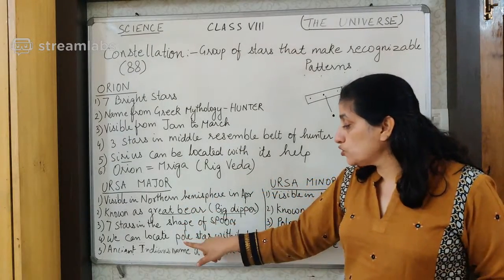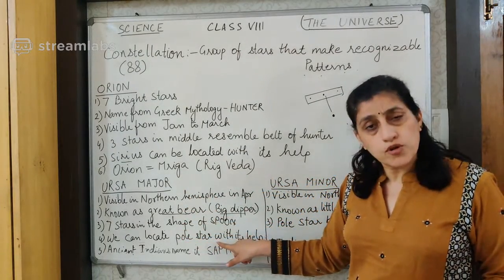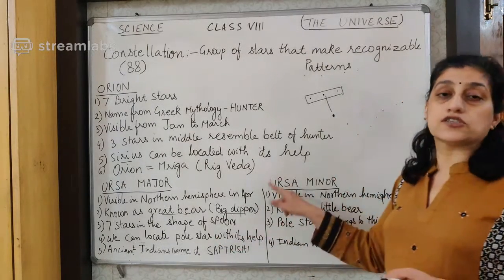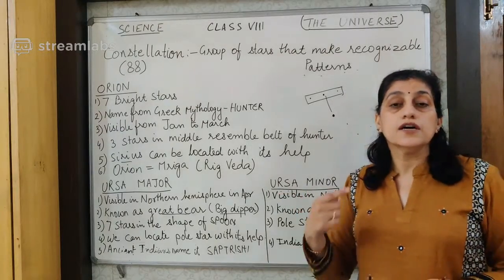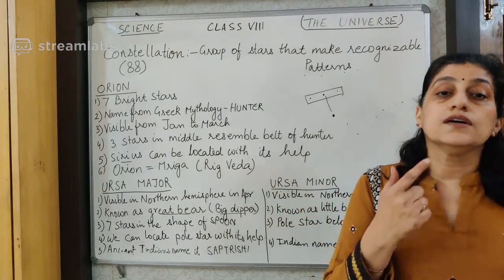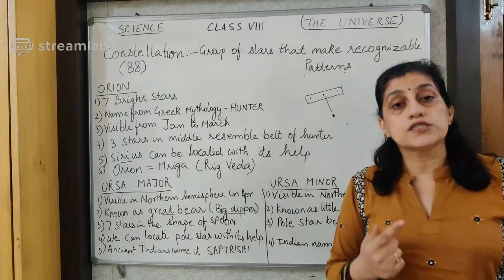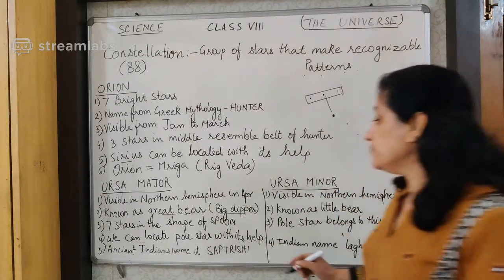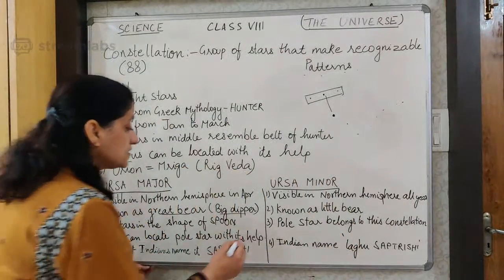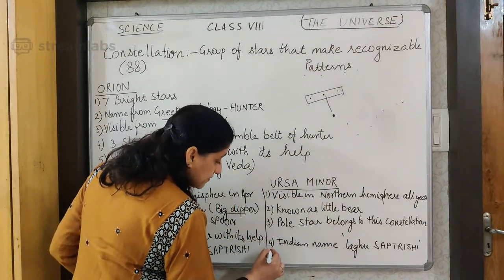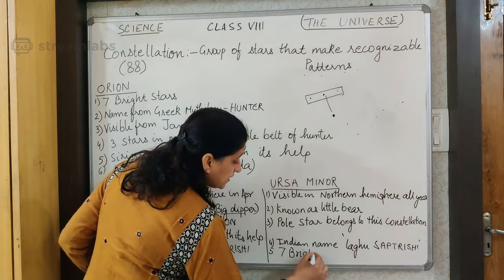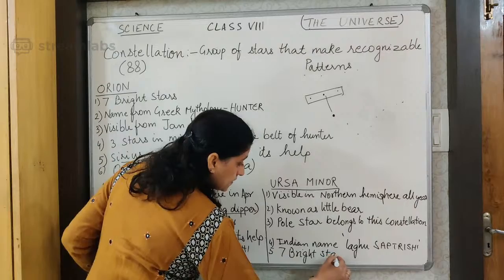Ursa Major is used to locate the pole star, while the pole star is a part of the constellation Ursa Minor. This question can also be asked: to which constellation does the pole star belong? The answer will be Ursa Minor. In the same way, just as Ursa Major has 7 stars, this also has 7 bright stars, and of course a number of faint stars are also present.